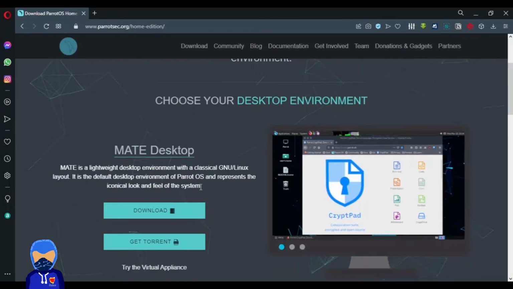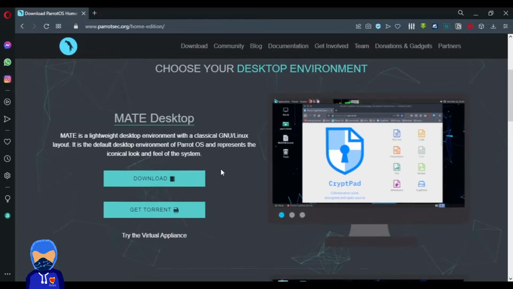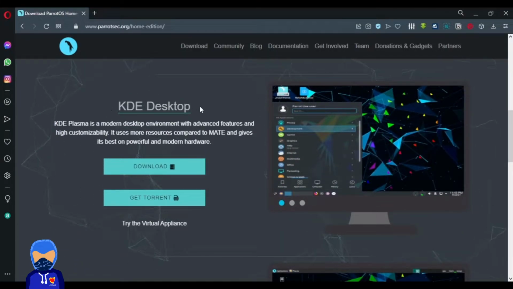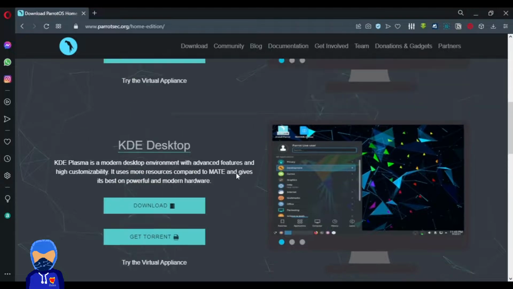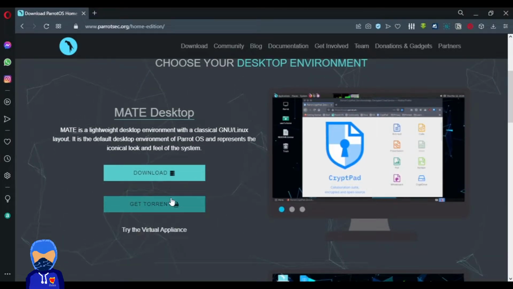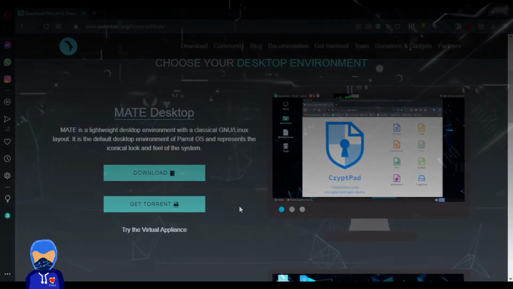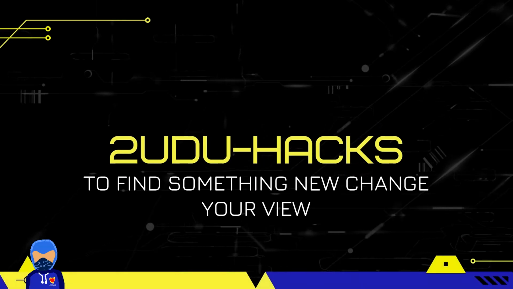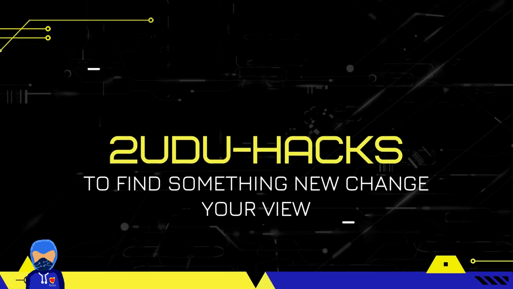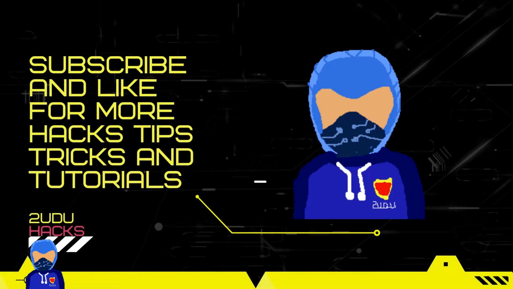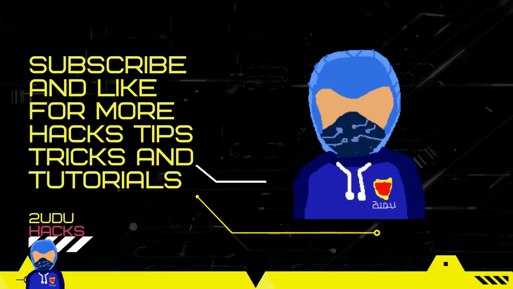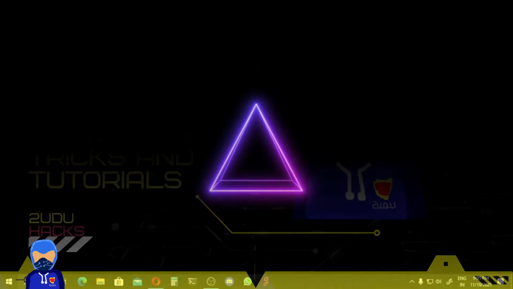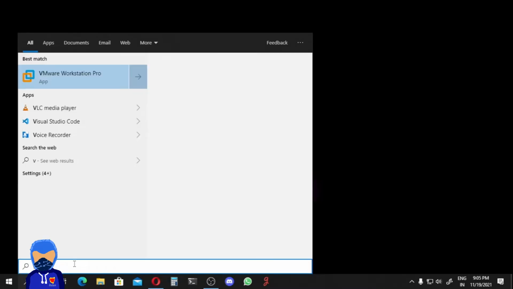After you click on the edition, you have to choose between two options, main desktop and KDE desktop. Choose one of them and download it by direct download or using torrent download, whatever you want. We are going to install that Parrot OS in our VMware.